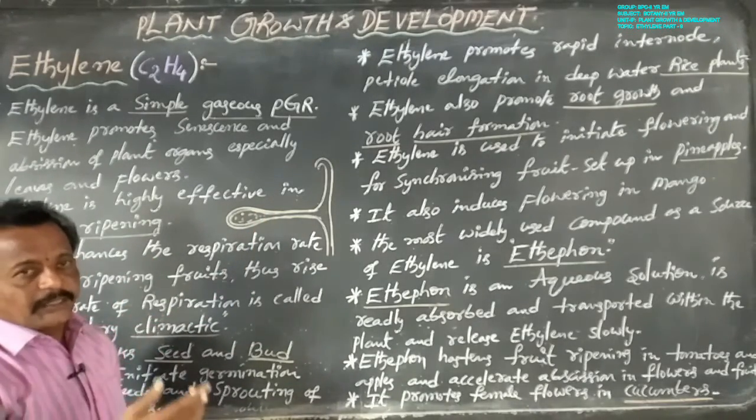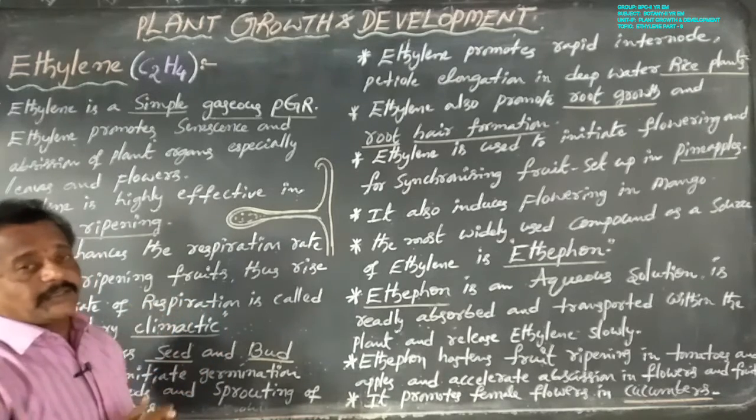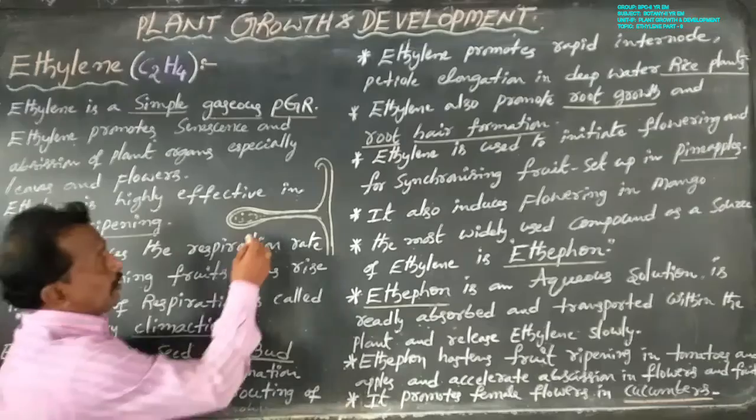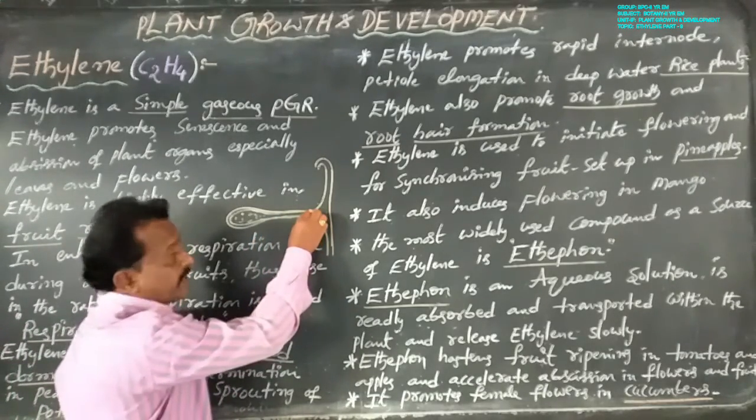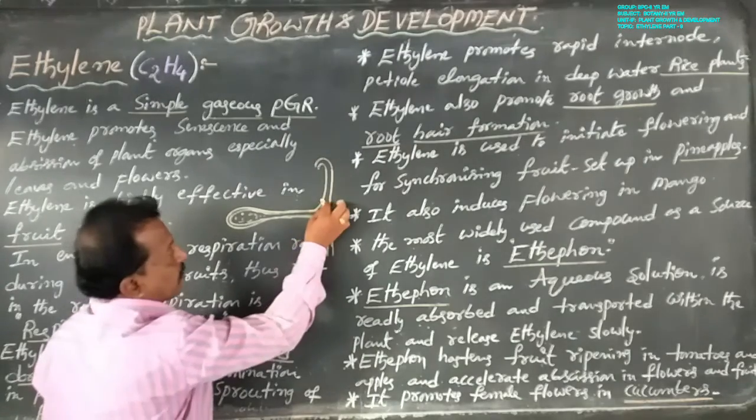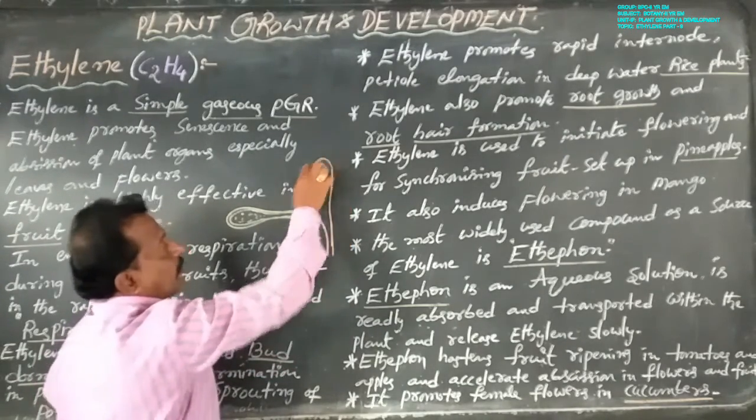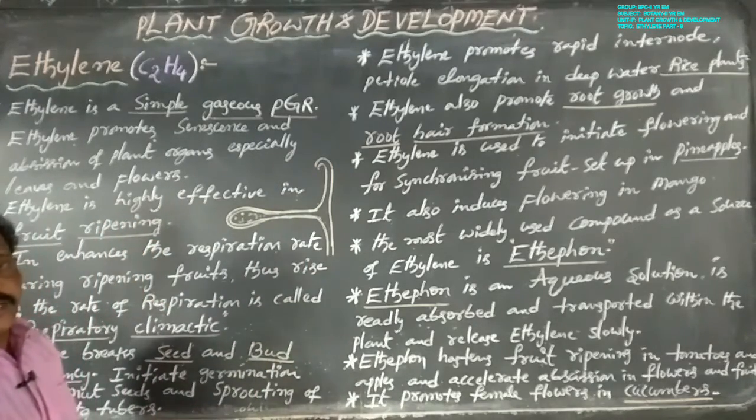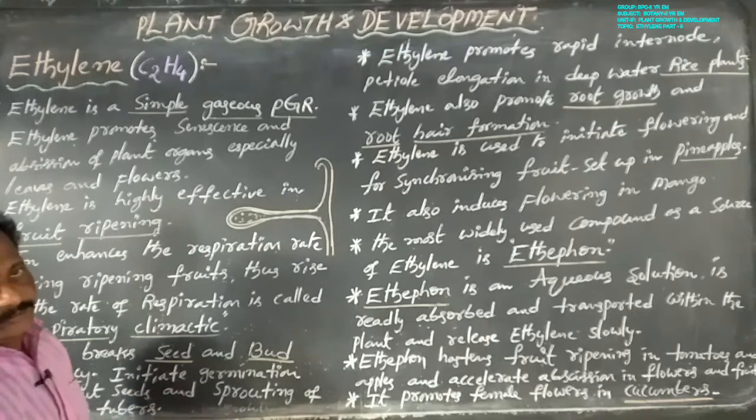Once again, ethylene is also effective on plants including horizontal growth of seedlings, swelling of the axis, and apical hook formation. This phenomenon is created by ethylene.